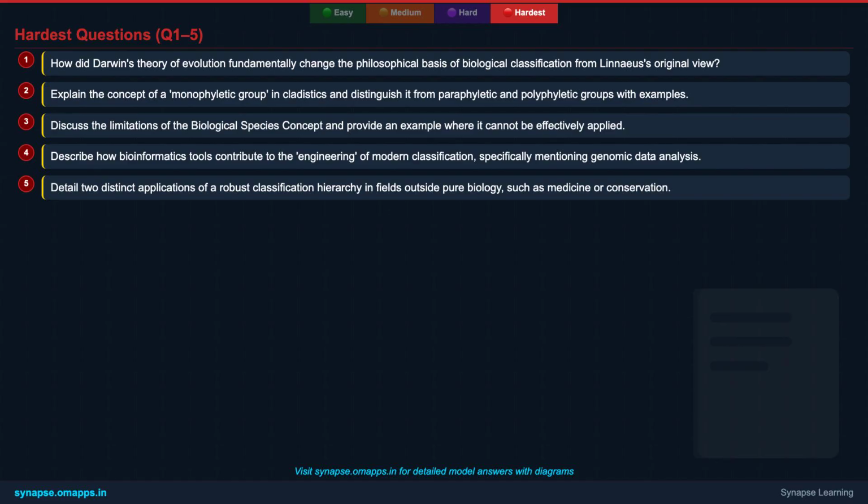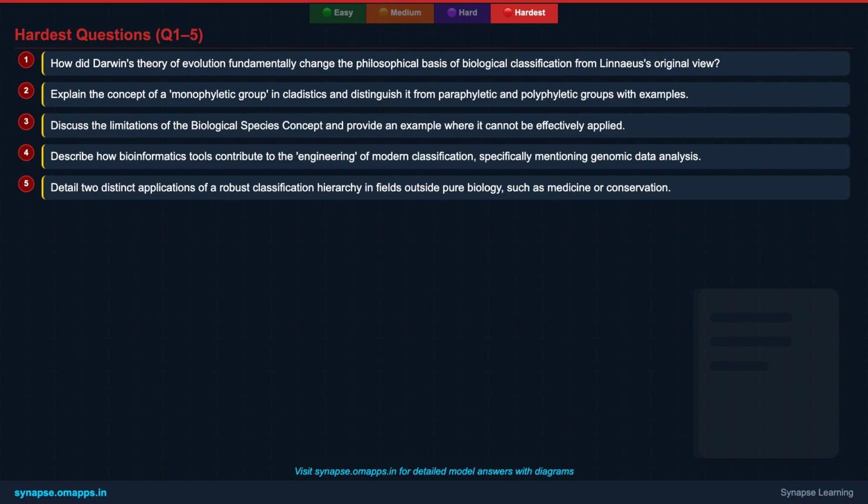First, how did Darwin's theory of evolution fundamentally change the philosophical basis of biological classification from Linnaeus's original view? Second, explain the concept of a monophyletic group in cladistics and distinguish it from paraphyletic and polyphyletic groups with examples. Third, discuss the limitations of the biological species concept and provide an example where it cannot be effectively applied.